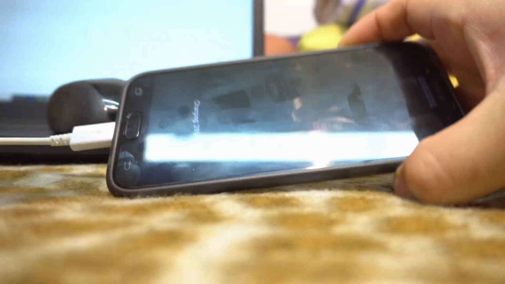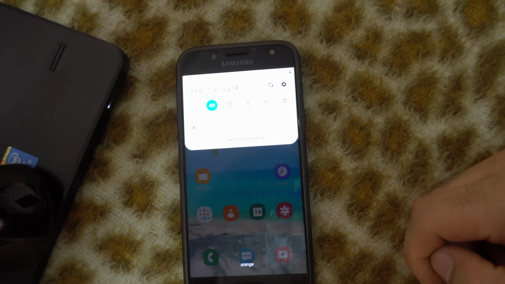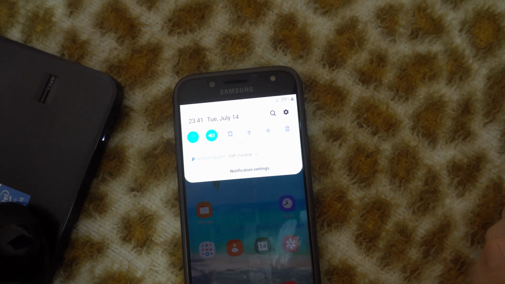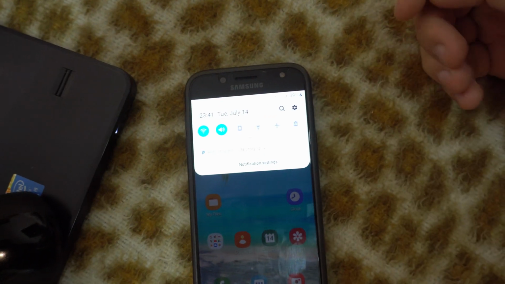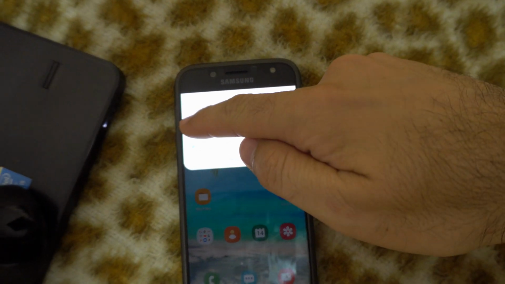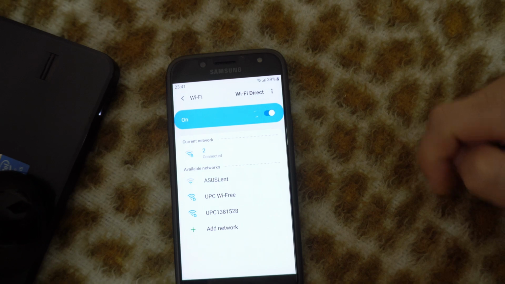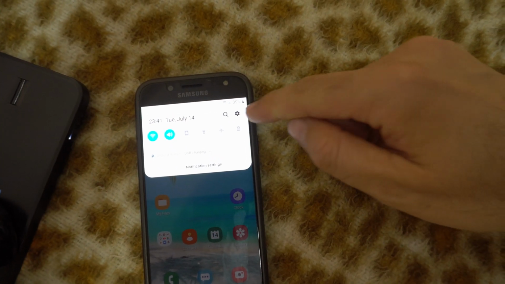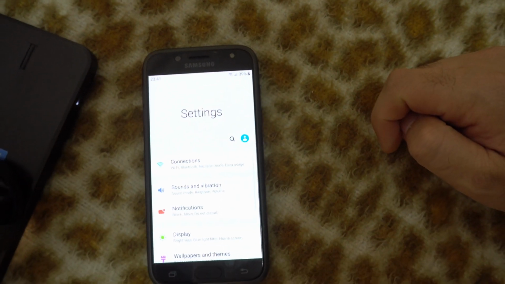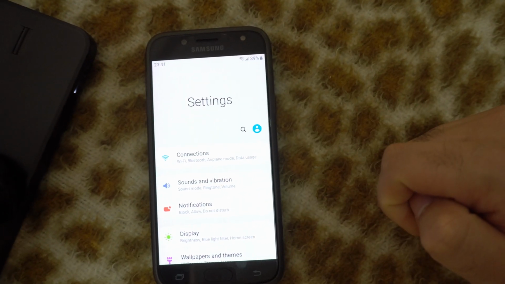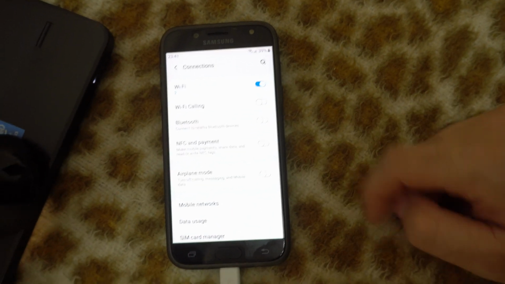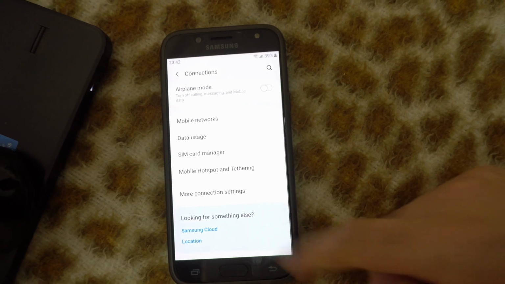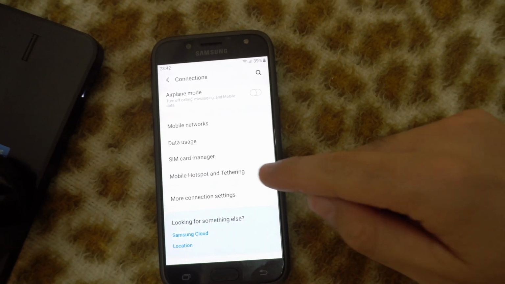It's charging. Okay, now on this one, swipe down from the top and enable Wi-Fi. Make sure you are connecting to the correct network, so you can tap and hold on it and select the network that you want. Swipe down and go to the settings wheel. Settings. Here we have connections. Go down to the bottom where it says tethering, mobile hotspot and tethering.